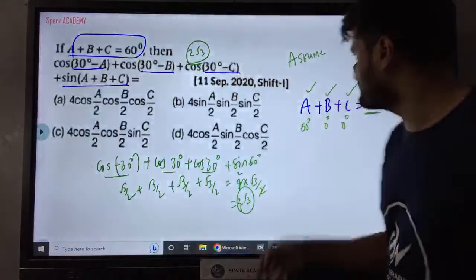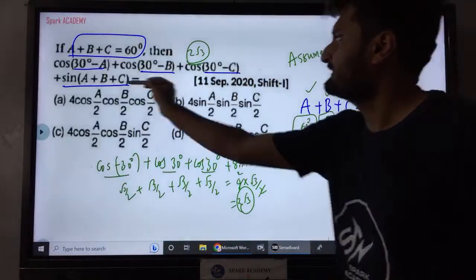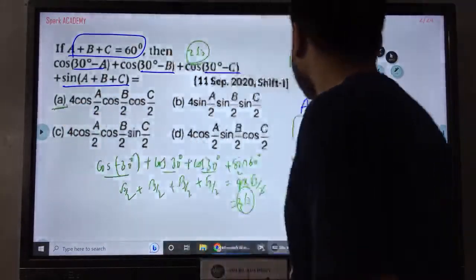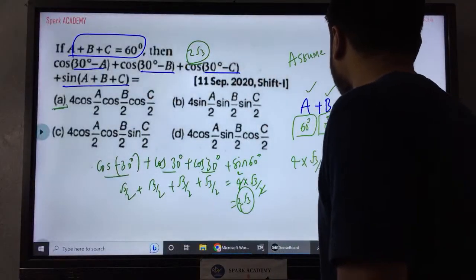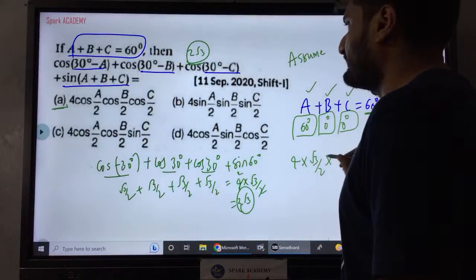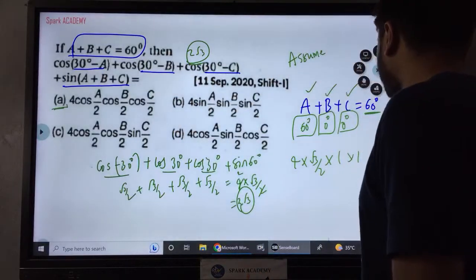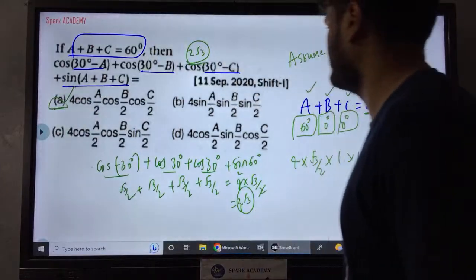Now how do you verify options? Now put the same angles in the options. So let's check the first option. 4 times cos 60 by 2 is cos 30, root 3 by 2. Cos 0 by 2 is cos 0 which is 1. Again cos 0 by 2 which is 1. So this is 2 root 3 we are getting. So this may be the answer.